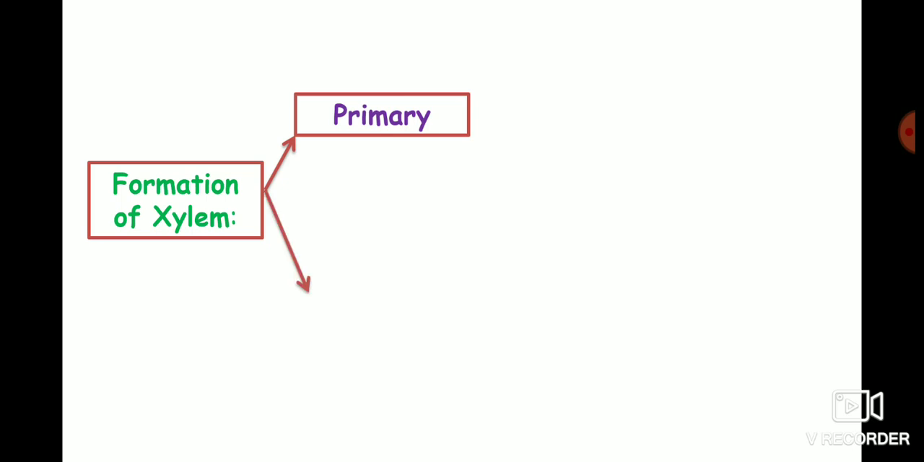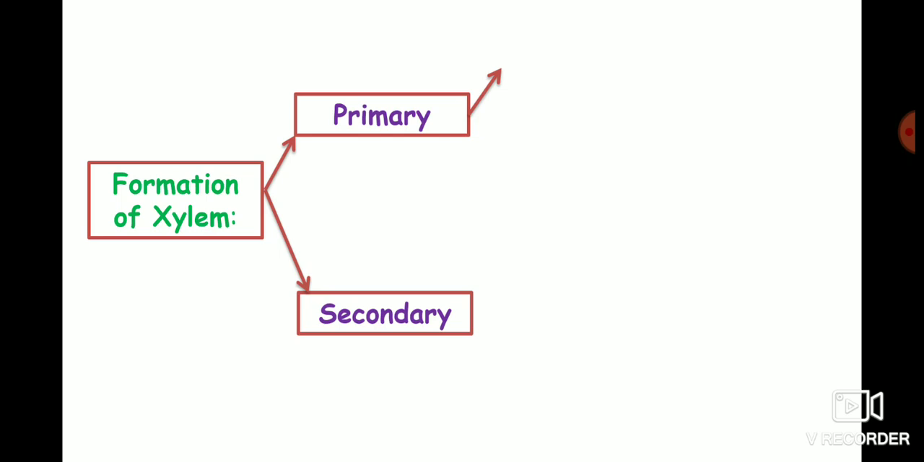Now, based on the formation of the xylem, they are of two types. Xylem that develops from the procambium in the primary body is called the primary xylem. And the later formed xylem, the xylem which is formed from the vascular cambium during the secondary growth, is called the secondary xylem.